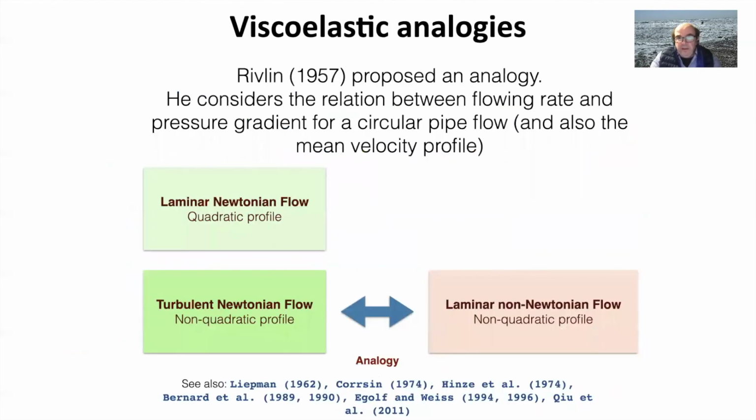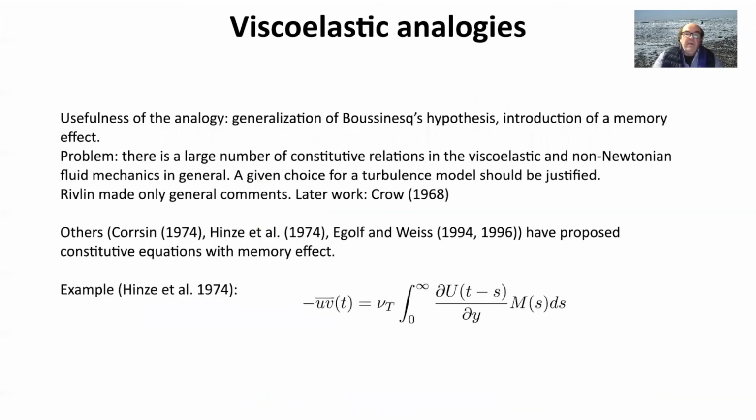The main issue linked with this was also already discussed in an early paper of Rivlin in 1957, where he made an analogy between turbulent Newtonian flows and laminar non-Newtonian flows. Why? Because he found that we have a profile of the mean velocity for channel flows which is non-quadratic in both cases. And this can be used to propose viscoelastic analogies.